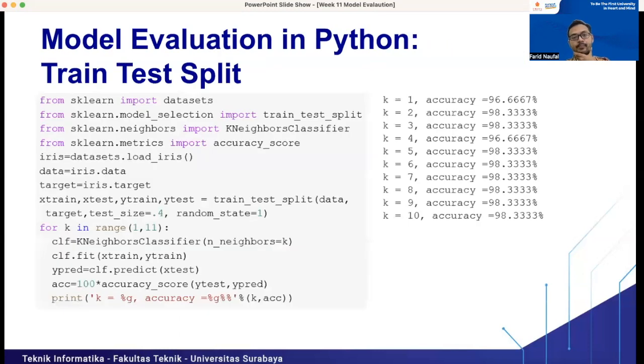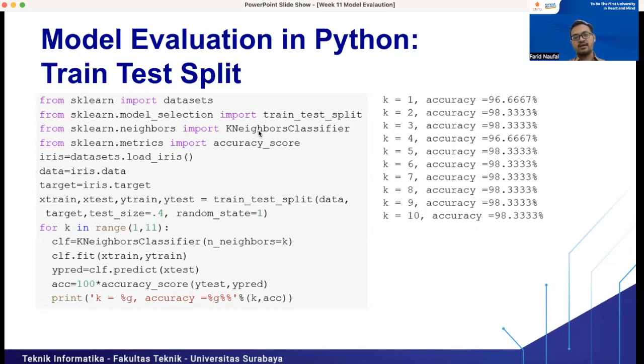Okay, so this is the implementation of model evaluation. I will explain to you line by line from this slide. For example, here we use the iris data set. We import it from scikit-learn, and we import train_test_split and KNeighborsClassifier.